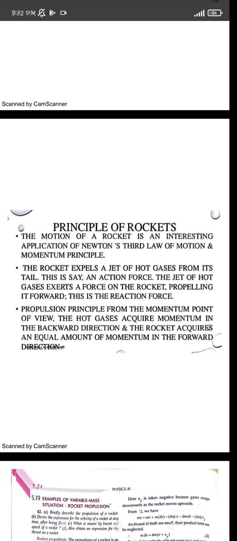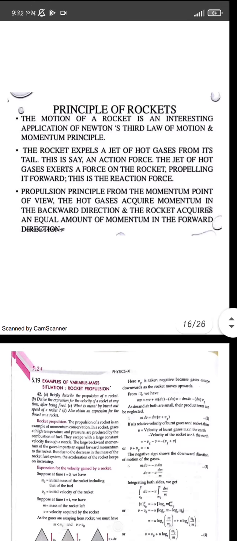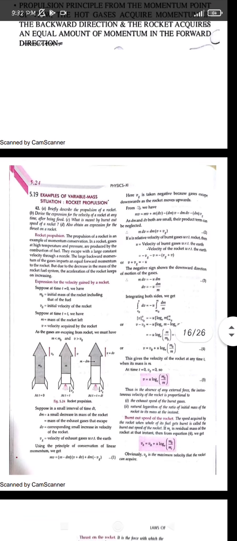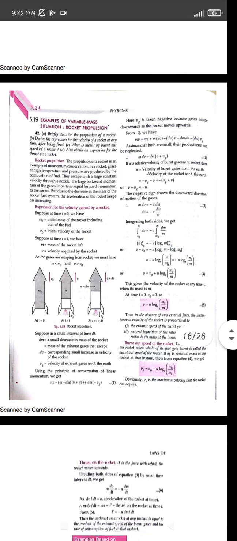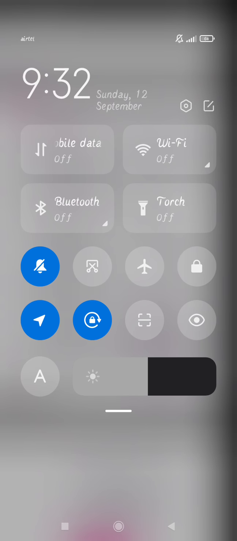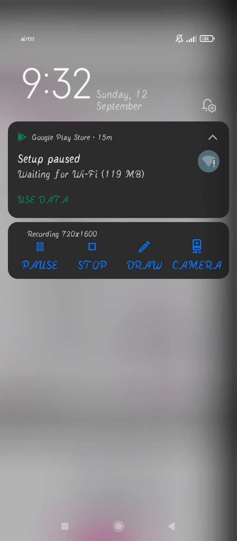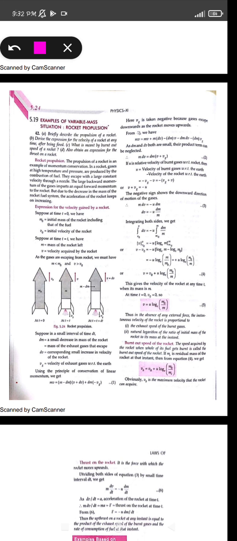The hot gases acquire momentum in the backward direction, and the rocket body acquires equal momentum in the forward direction. So both the conservation of linear momentum and Newton's third law are acting here. In the textbook you can see the formulas for solving questions. Consider a rocket at rest at time t equals 0, with initial mass m0 and velocity v0.